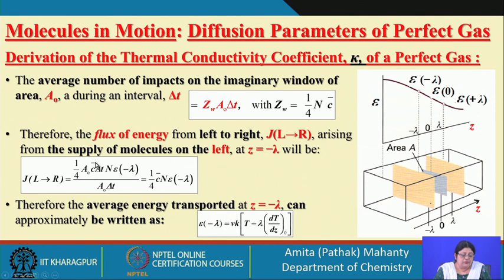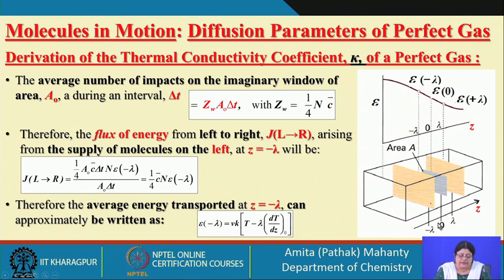This is the total volume element, multiplied by the number density, and each of the molecules will have an energy E. This energy is now evaluated at x equal to minus lambda. I am taking a moment from a distance of lambda on the left hand side.